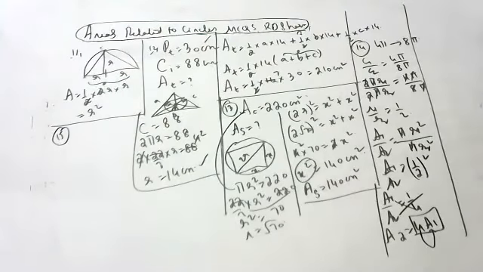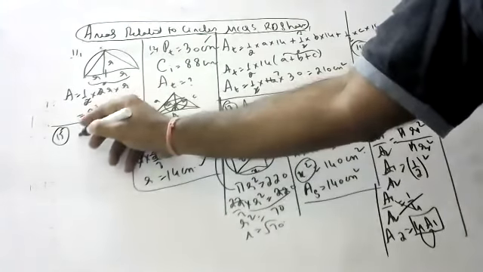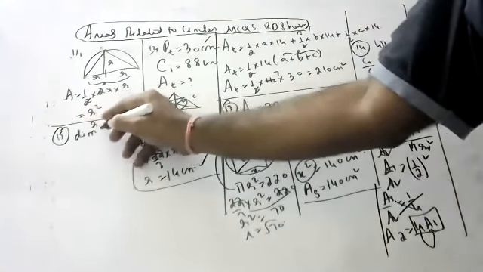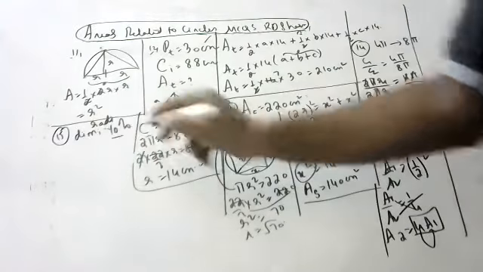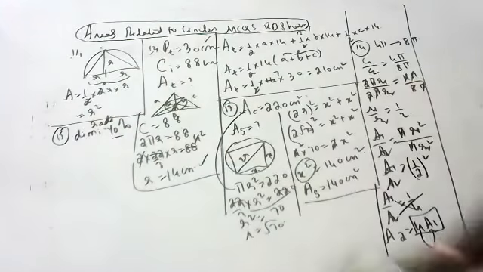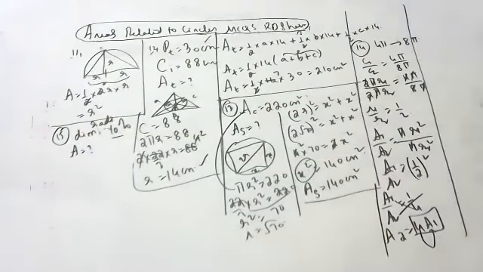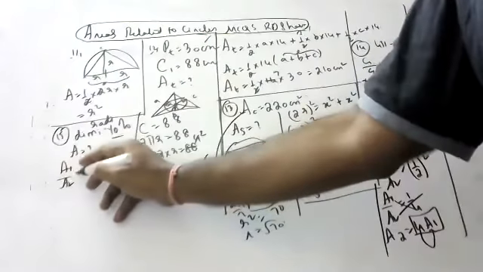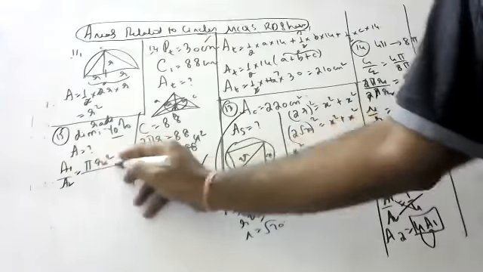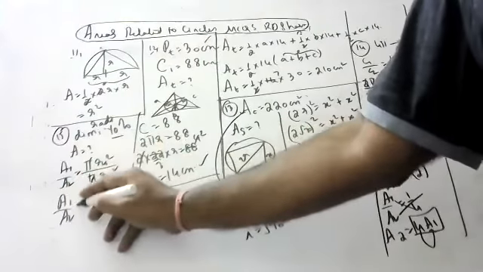Okay. If the radius is diminished by 10%, super question, children. Radius is diminished by 10%, then the area decreases by how much percent? Area decreases by how much percent? Okay, children. So A1 by A2 is pi R1 square by pi R2 square. Pi cancel. A1 by A2.